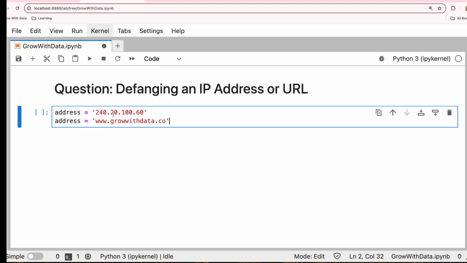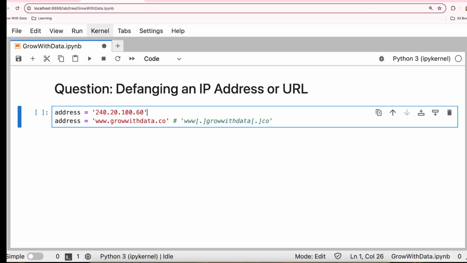It's often used in reference to defanging a URL or email address to make them safe to handle in processes like text mining. In the case of a URL, defanging means altering the URL format to prevent it from being interpreted as a clickable link. It's commonly done by replacing the dots with a square bracket and dot, or any other format. For example, if you are given growwithdata.co, when you defang it, we just replace the dot with a square bracket and dot. So it's going to become like this, and .co is going to be like this.